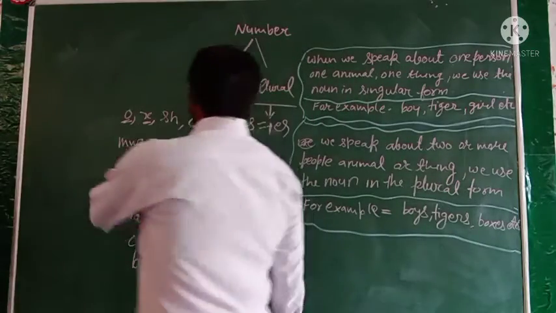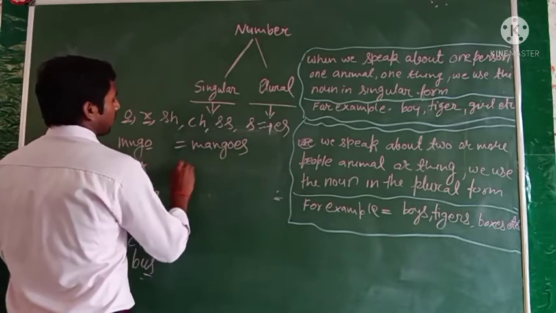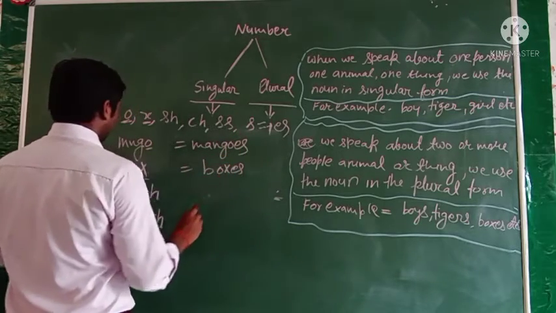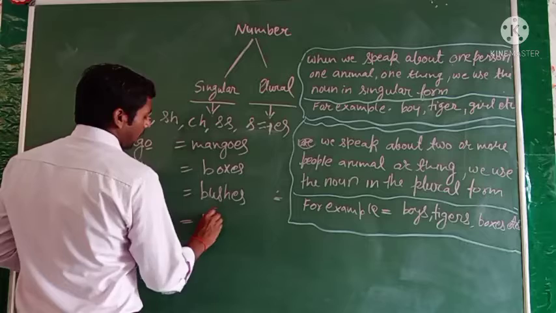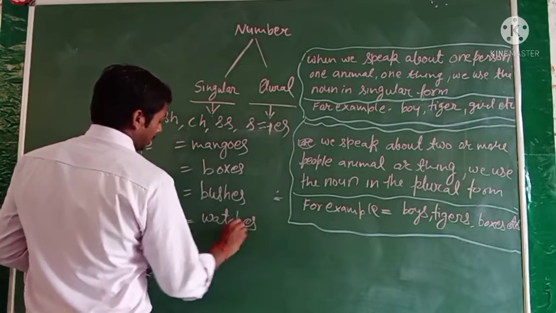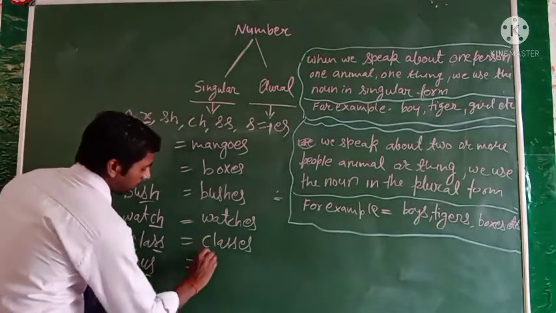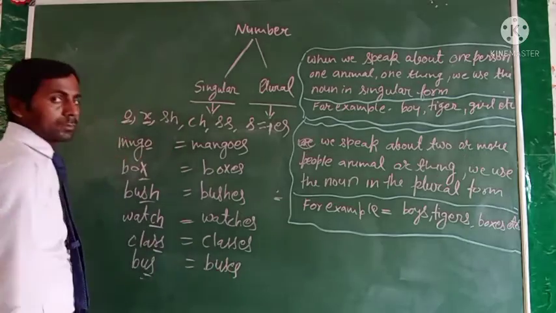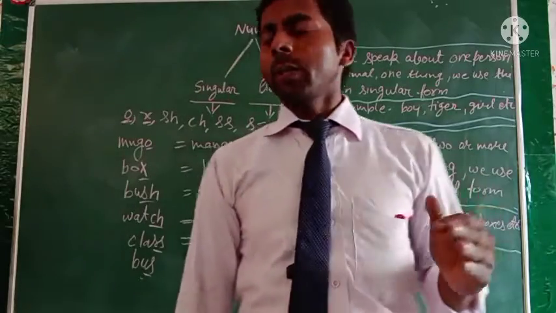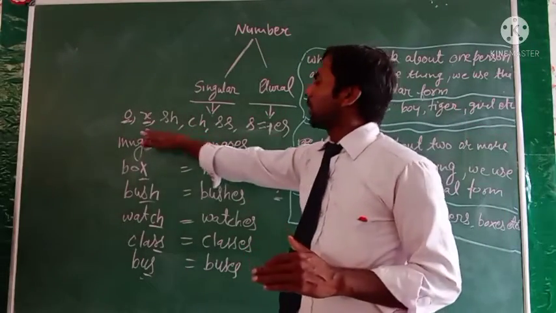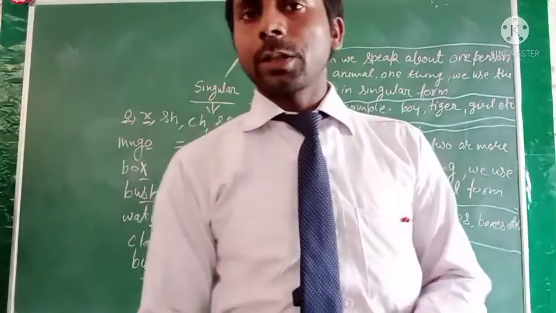Okay, then mango will be mangoes, box will be boxes, bush will be bushes, watch will be watches, class will be classes, bus will be buses. Okay, we simply add es at the end of the noun word when the word has such type of letters at the end of the noun. Okay, so I hope you all understand about this.